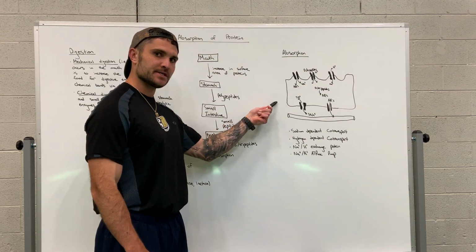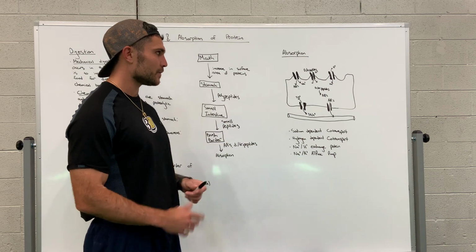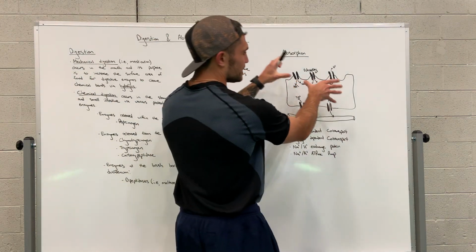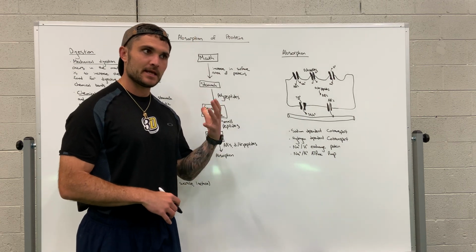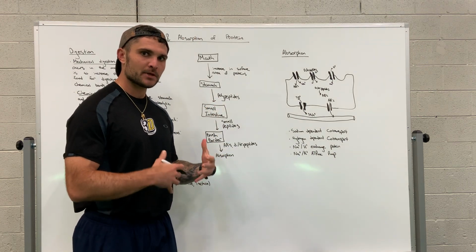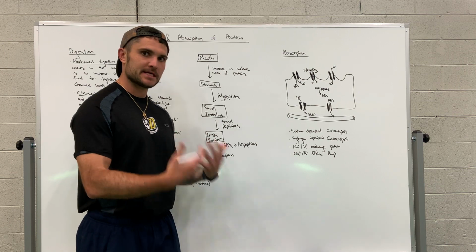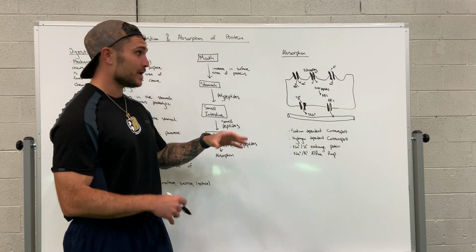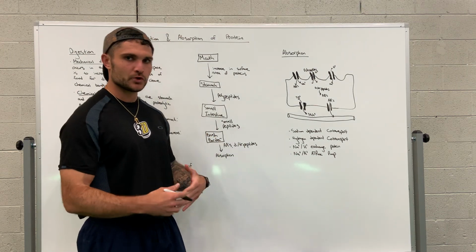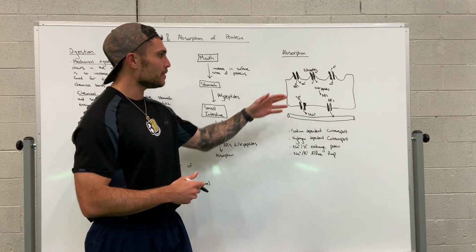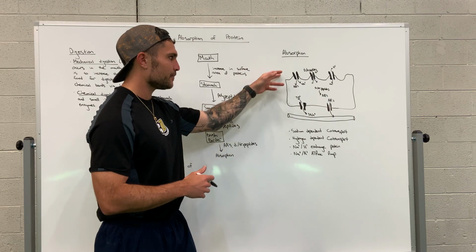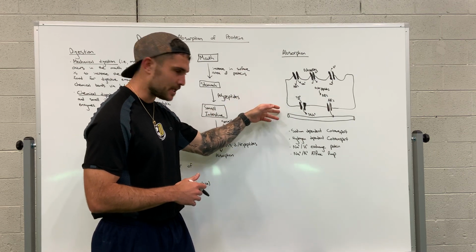And that's what this diagram shows, okay? This is a diagram of an enterocyte. Now, entero simply refers to the intestines, okay? And cyte refers to cell. So enterocyte, essentially digestive cell. And this is where the absorption process takes place, okay?